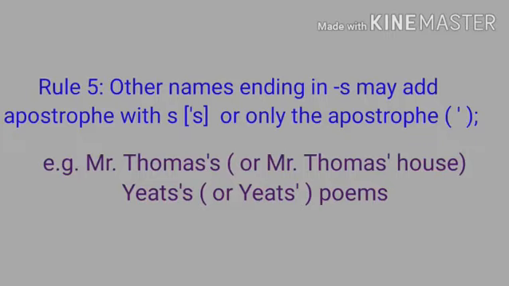Next example, Keats: first of all you will write Keats, then you will write apostrophe s, and you can write this word another way, Keats', and you will simply add an apostrophe, no need to add s.